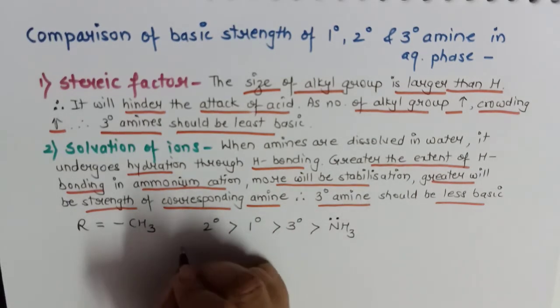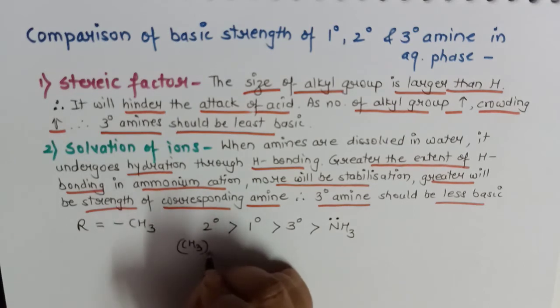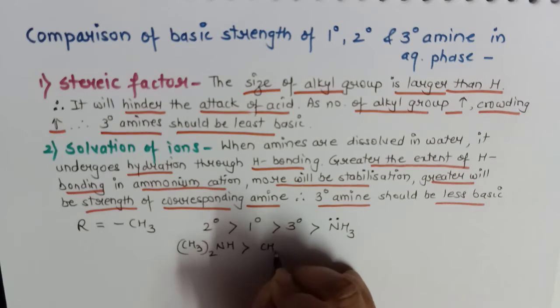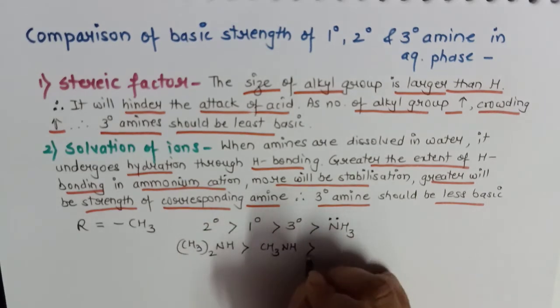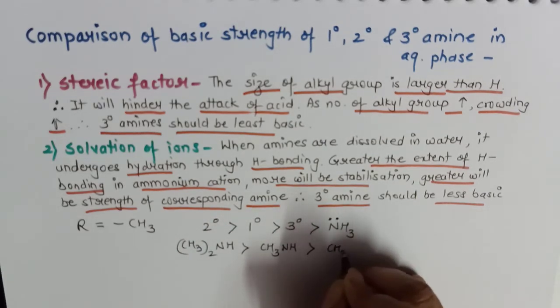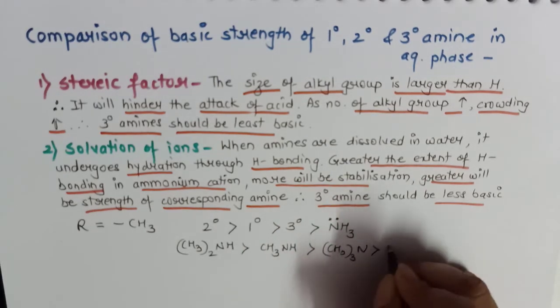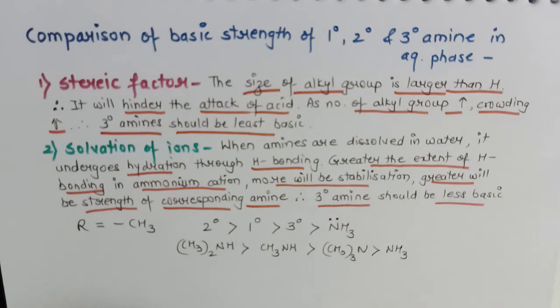For example, dimethylamine is more basic than methanamine, and it is more basic than trimethylamine, but still it is more basic than ammonia.